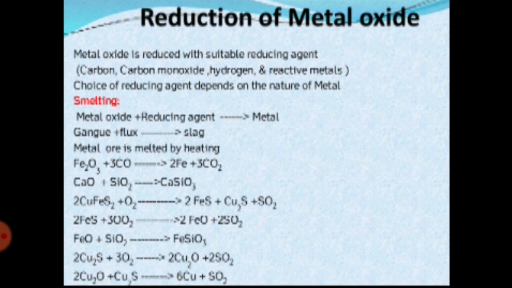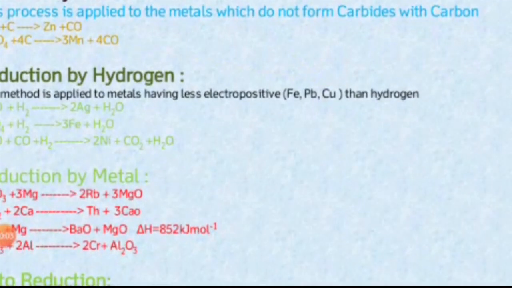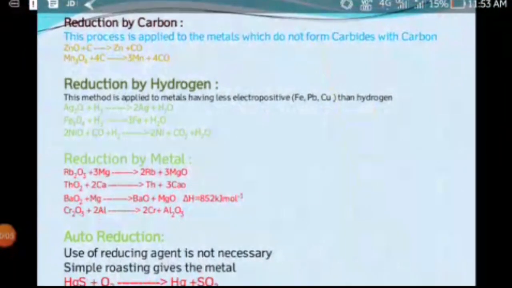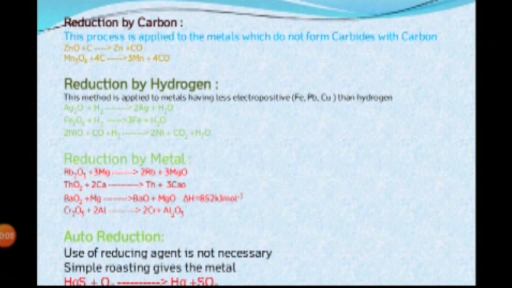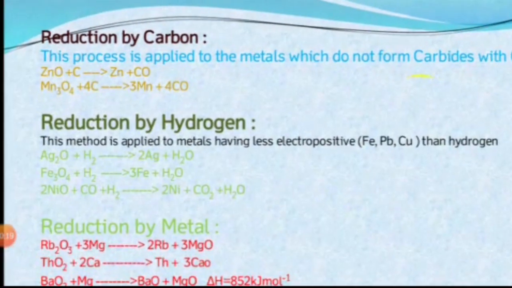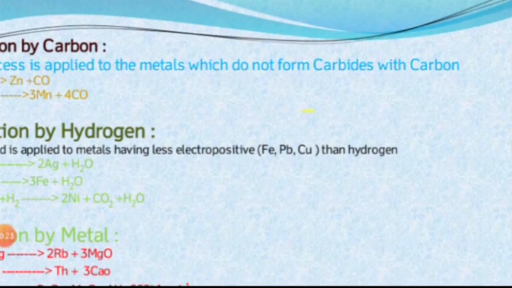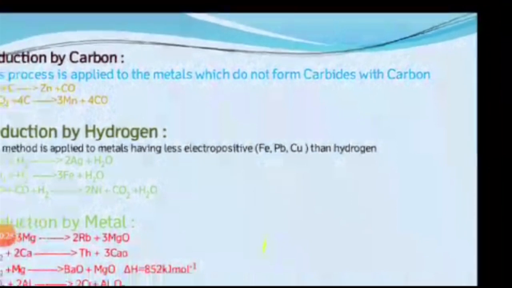Okay, this is the smelting process. Next one is reduction by carbon. This method is suitable for the metals which do not form carbides with carbon. So whatever metals don't form metal carbides, those metals alone are treated with the carbon reducing agent.